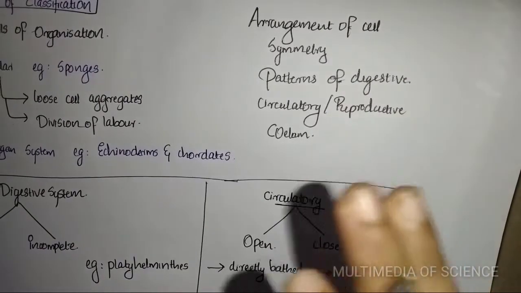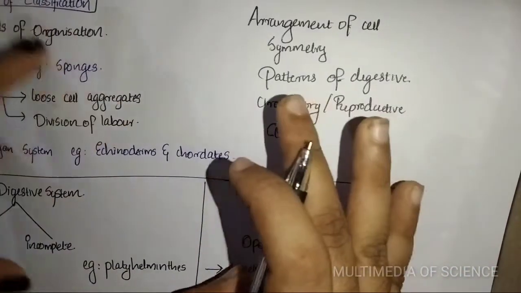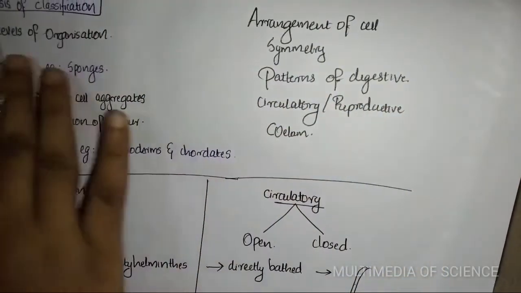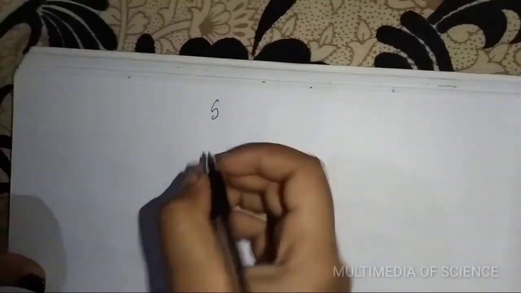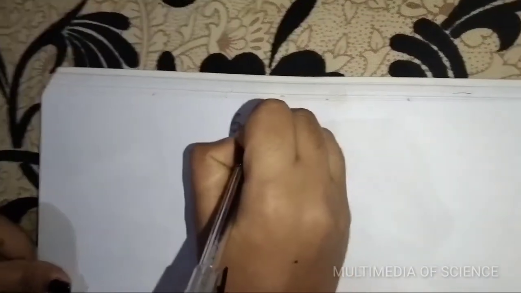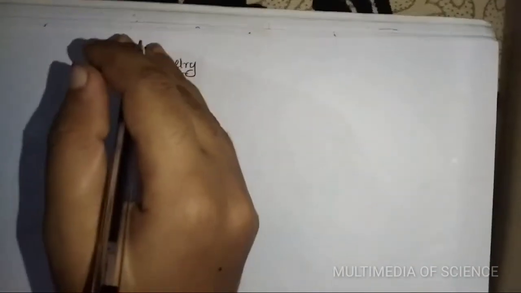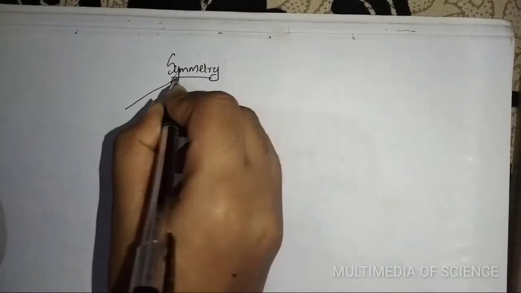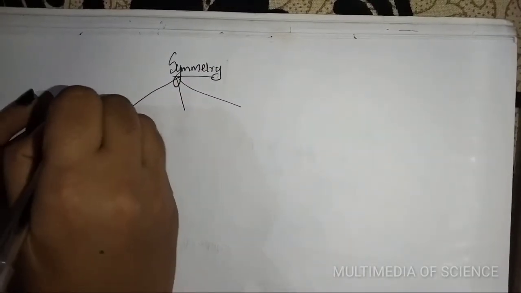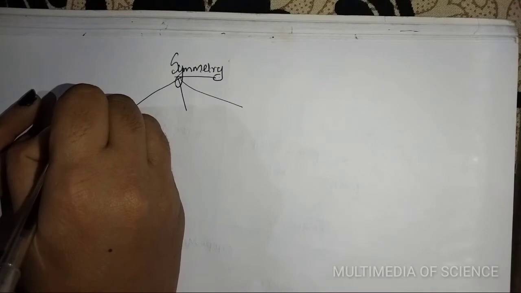Next is about the symmetry. That is about the levels of organization, cellular organs, asymmetry and radial symmetry and bilateral symmetry. So there are three types of symmetry by which animals can be classified. The first one is asymmetry.